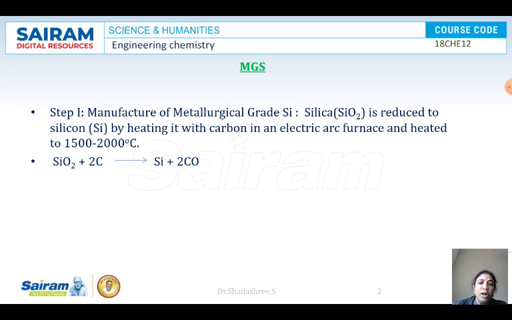Clear? Quartz and coke are heated in an electric arc furnace at around 1500 to 2000 degrees centigrade. Liquid silicon is obtained with the liberation of carbon monoxide, which is oxidized to carbon dioxide and released to the atmosphere.